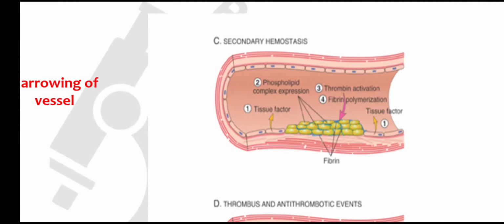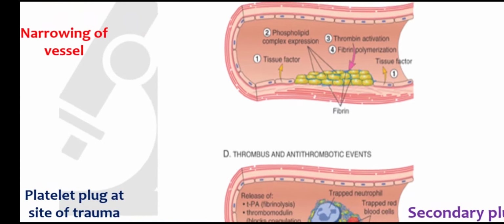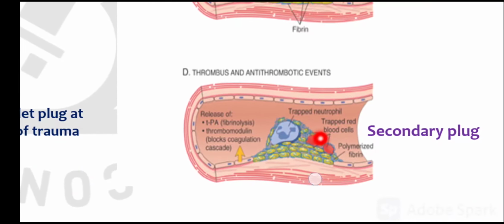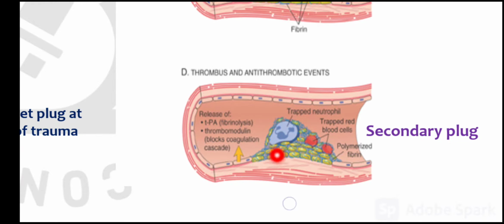Here the platelets are aggregated at the site of trauma, and they are bound by fibrin threads. The source of these fibrin threads is the coagulation cascade, because you know that in the coagulation cascade, ultimately thrombin helps in conversion of fibrinogen to fibrin. These fibrin threads are cross linked and will form a very stable thrombus, which is the secondary hemostatic plug at the site of vascular injury.